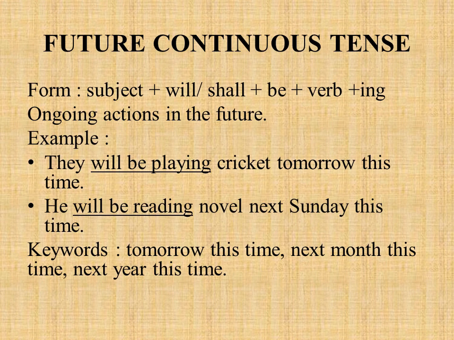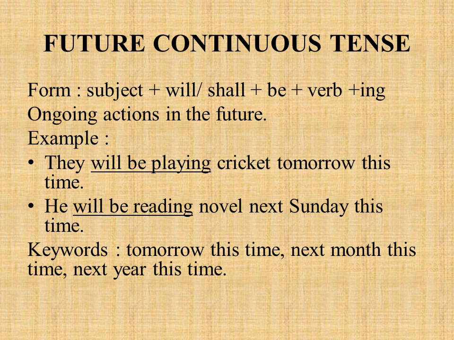The next tense we are going to see here is future continuous tense. The structure of future continuous tense is subject plus will or shall plus be plus verb plus ing. So based on your subject, you have to decide whether you're going to use will or shall. If your subject is going to be I or we, you should use shall plus be plus verb plus ing, and if your subject is going to be he, she, it, they and you, you have to use will plus be plus verb plus ing. So where do we use future continuous tense?